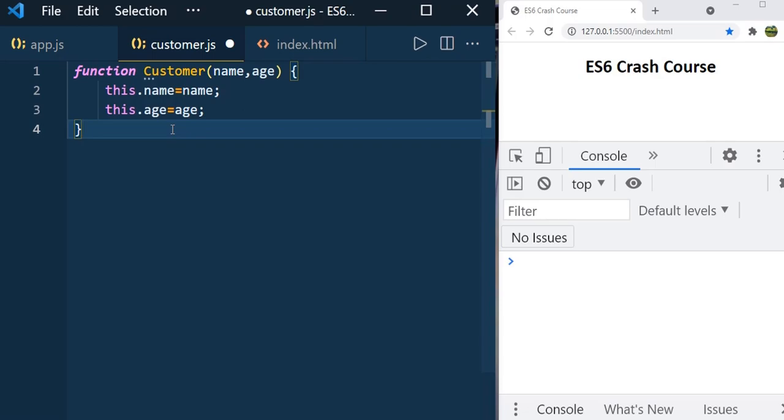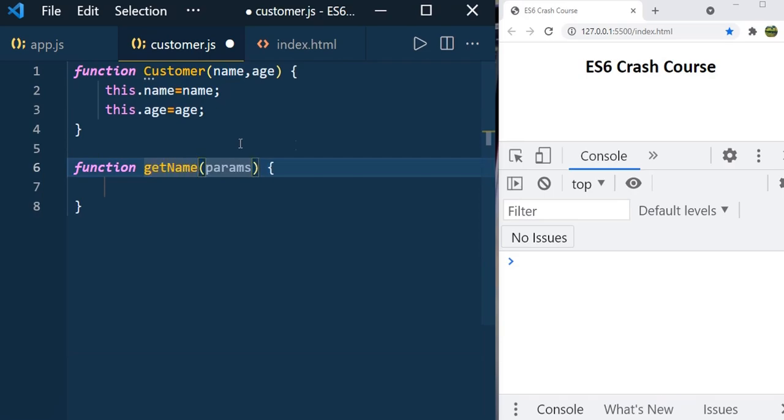Here I am going to define two functions that return the name and age. So function getName, and it is going to receive customer and return.